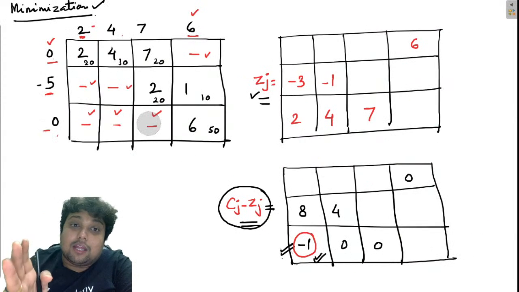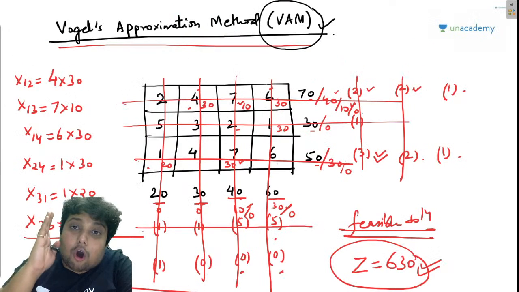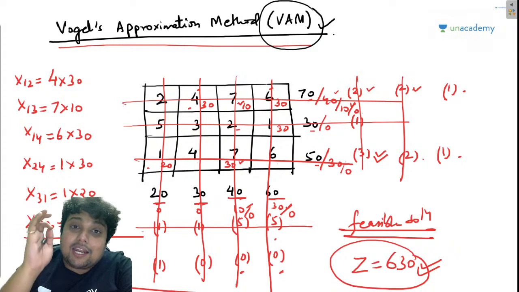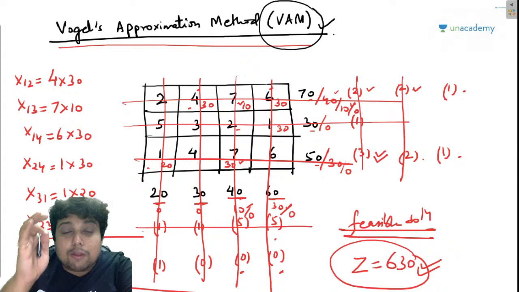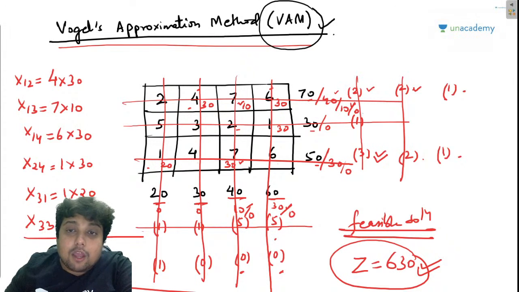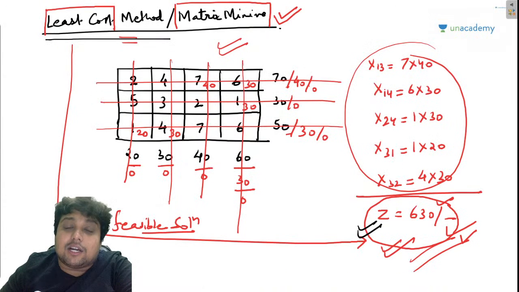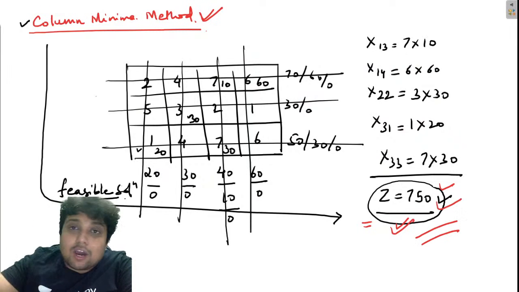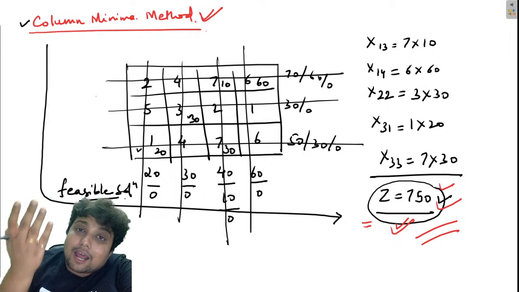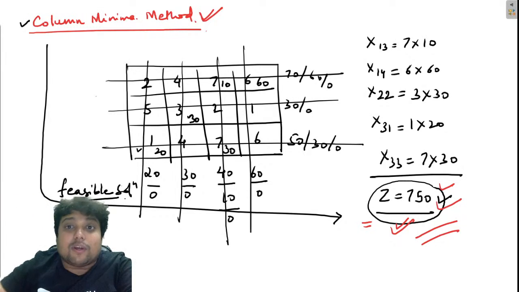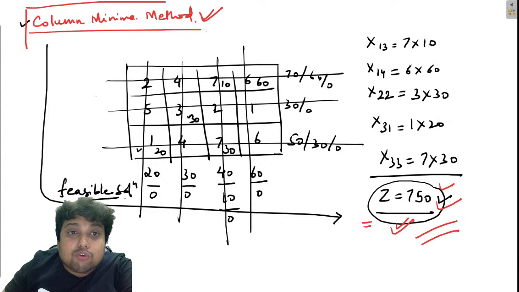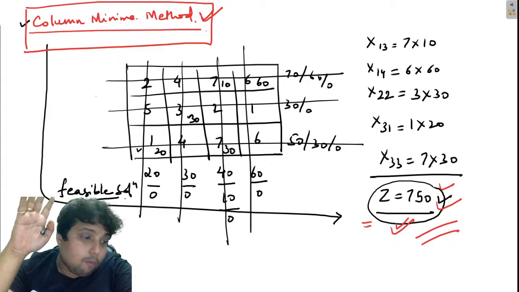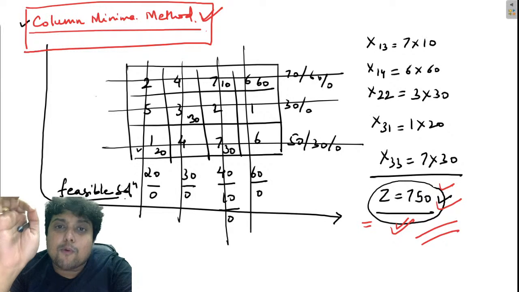So it is recommended by me that you basically use all the five methods and find the feasible solution. Because let me tell you, any of the five methods can provide you the best feasible solution. In this problem, Vogel approximation and least cost are providing a 630, but column minima is providing a 750. It doesn't mean column minima is bad or Vogel approximation or least cost is better. They all are basically providing us feasible solution. In some question, column minima can provide us the best solution, 630, whereas least cost and Vogel approximation can provide us 750. I hope you people are getting my point.